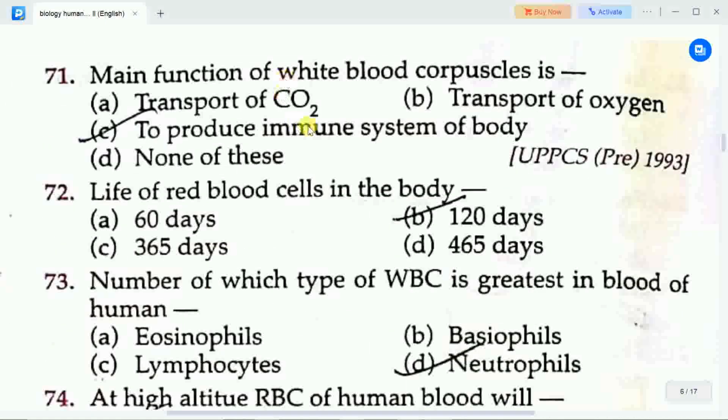Next question is main function of white blood corpuscles is? Options are A. Transport of carbon dioxide CO2, B. Transport of oxygen, C. To produce immune system of body, Option D. None of these. Correct answer is option C. Main function of white blood corpuscles is to produce immune system of body.